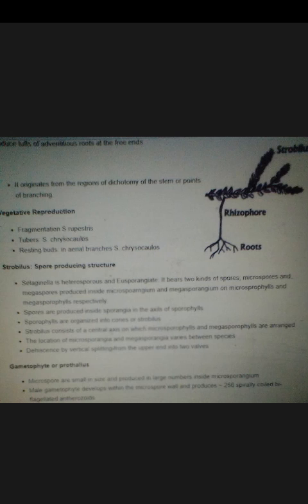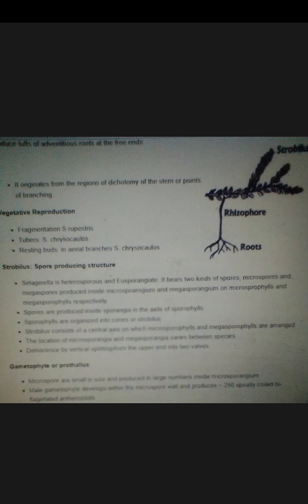What are those? You all know. One is microspores, another is megaspores. Microspores are produced inside the microsporangium, whereas megaspores are produced in the megasporangium on the microsporophylls and megasporophylls respectively. These spores are produced inside the sporangium. The whole structure is known as cone or strobilus.